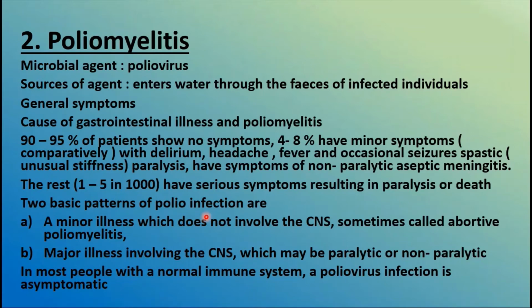The two basic patterns of polio infections are going to be the minor illness and the major illness. The minor illness is not going to involve the central nervous system, whereas the major illness is going to involve the central nervous system, which may be paralytic or non-paralytic. In most people with a normal immune system, a poliovirus infection is asymptomatic. So I have explained about this poliomyelitis and then infectious hepatitis A in detail in the medical microbiology. So if you want this in detail, you can refer to those videos also.